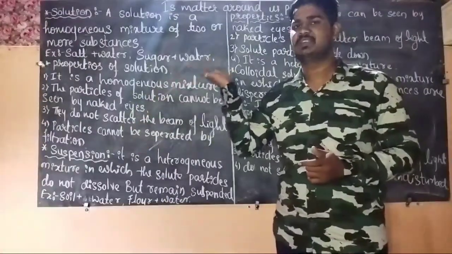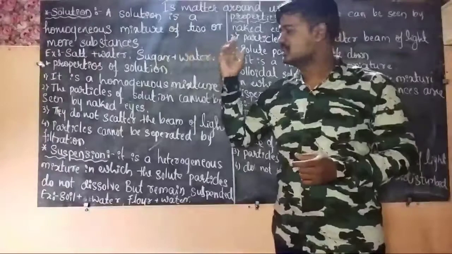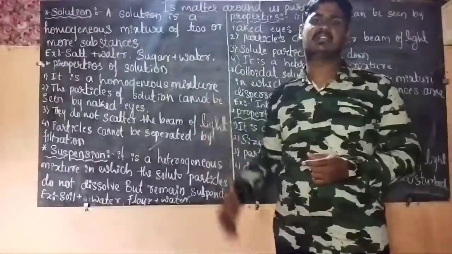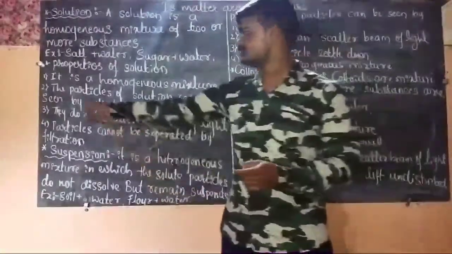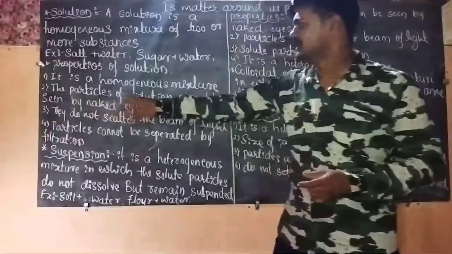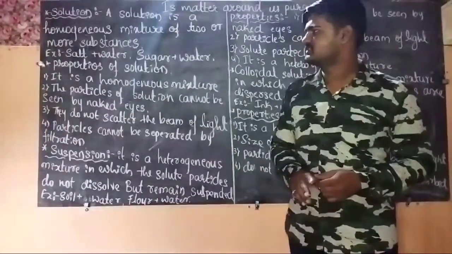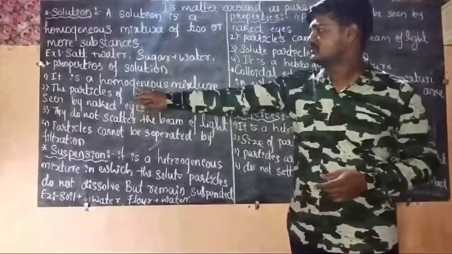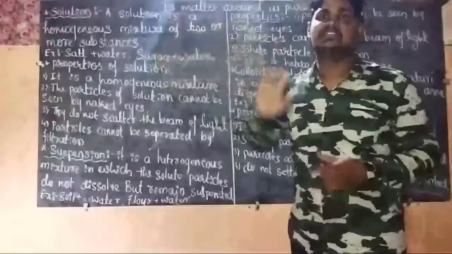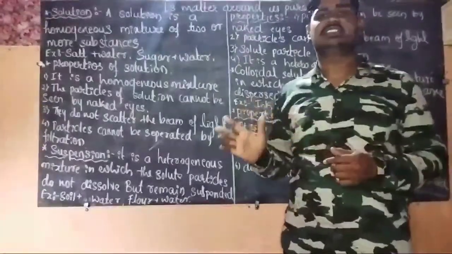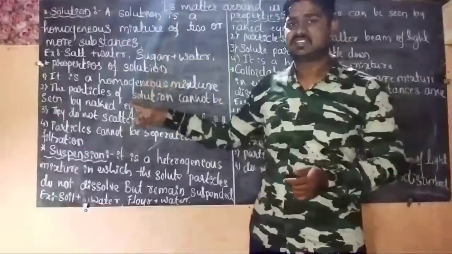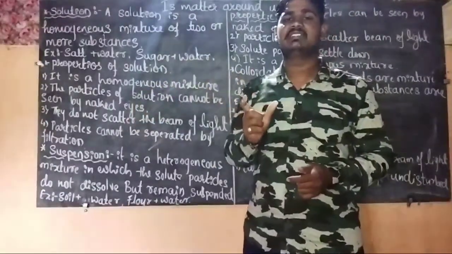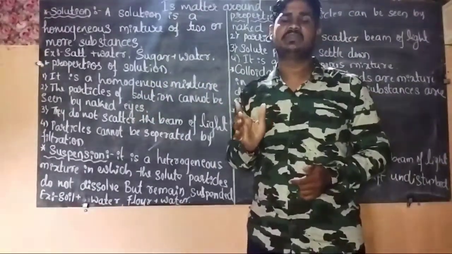You have to remember all the properties of solution, the properties of suspension and the colloid. First, the properties of solution. The first one is homogeneous mixture. Solution is a homogeneous mixture, and the second one is the particles of the solution are not visible to